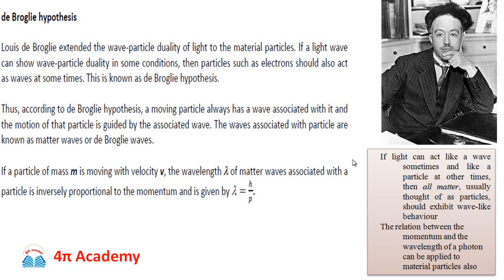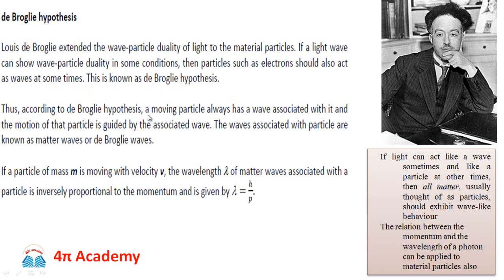This was his argument, because nature loves symmetry, and therefore Louis de Broglie extended the wave-particle duality of light to material particles. So if a light wave can show wave-particle duality in some conditions, then particles such as electrons should also act as waves at some times. This is known as de Broglie's hypothesis.